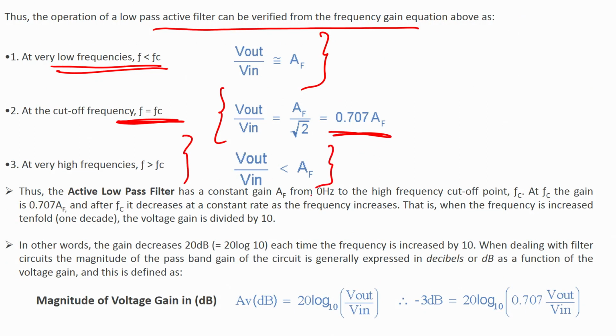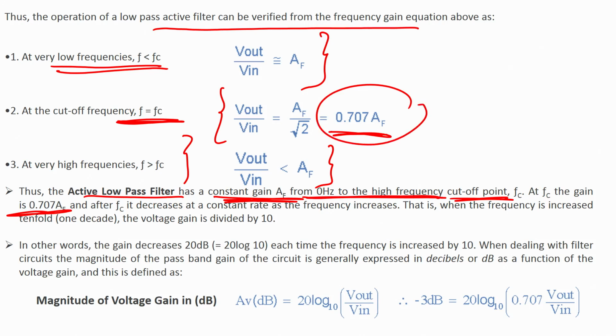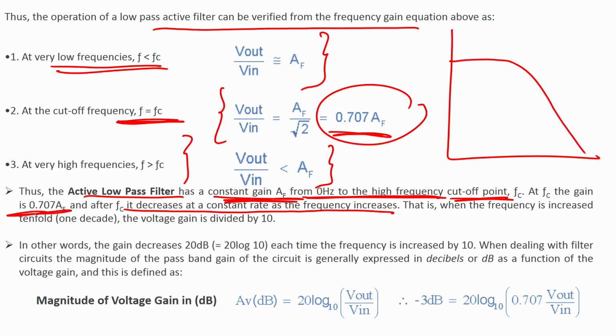This is very simple. You will find the same equations in a lot of books. Thus, the active low pass filter has a constant gain AF from 0 hertz to the high frequency cutoff point FC. At FC the gain is 0.707 of AF, and after FC it decreases at a constant rate as the frequency increases. This is similar to what this graph shows.